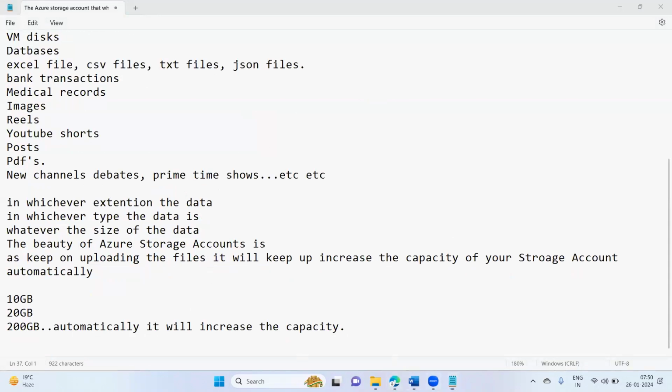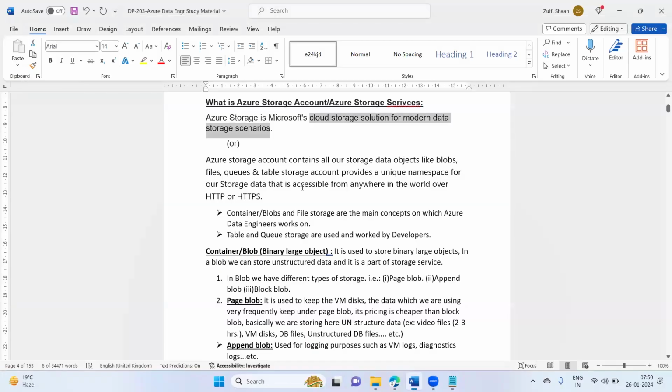See, if you see in the material, what I'm saying here: Azure Storage is Microsoft's cloud storage solution for modern data storage scenarios. Modern data storage scenarios means whatever modern data, today's data.